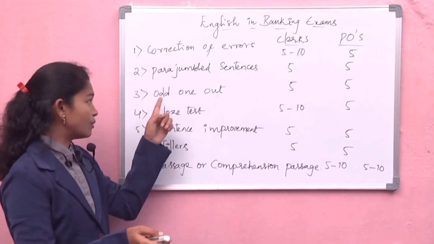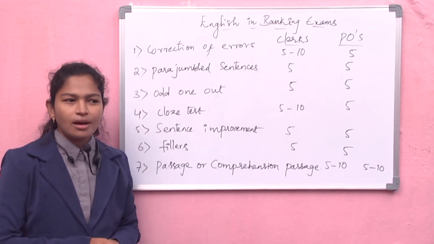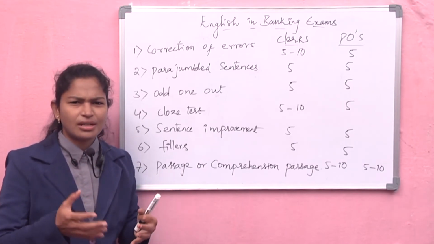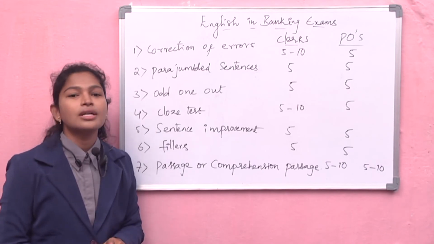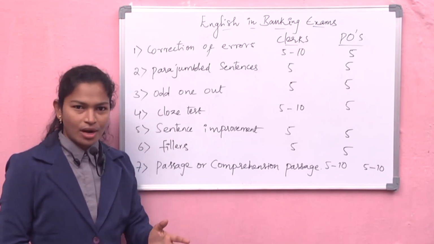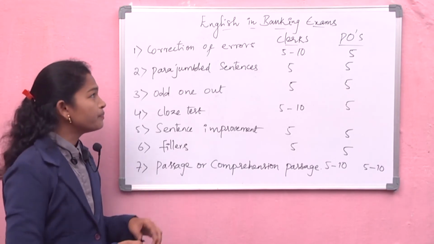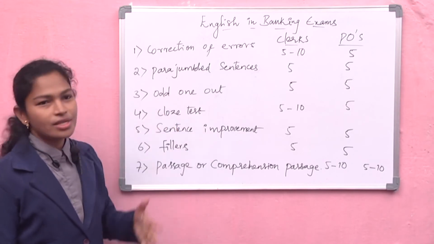That you have to find out. That one is the odd one out. Actually it's time taking, because you may feel that the 4 sentences will have the same relation, and some confusion will be there. But out of the 4, you have to find out which one is different. That may take some time for you. But if they want to increase the difficulty level, they will give you this type of questions.